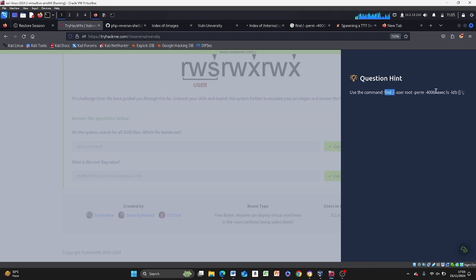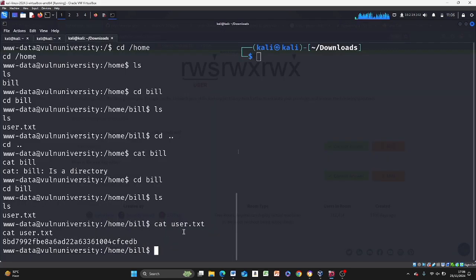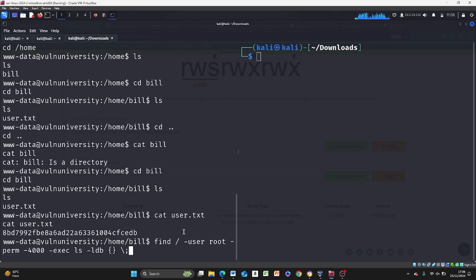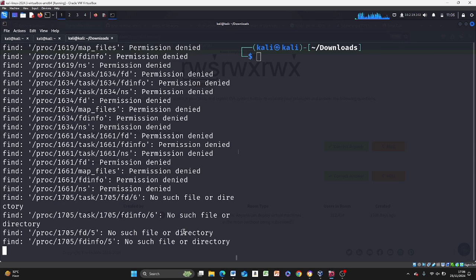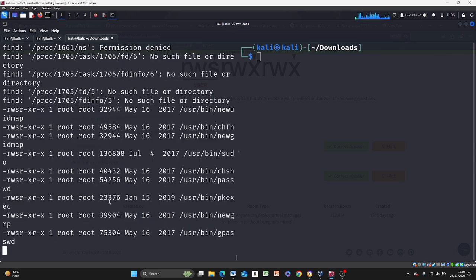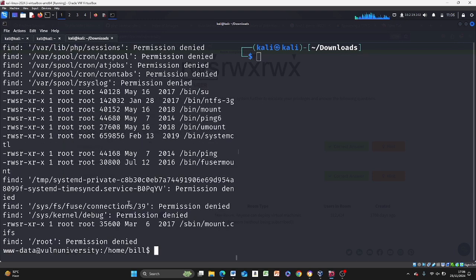So what we are going to do is to find all the SUID bits on this box that we have access to. I'm going to do this. Yes. So now we see a whole lot of information spitting out to us. Not pretty.